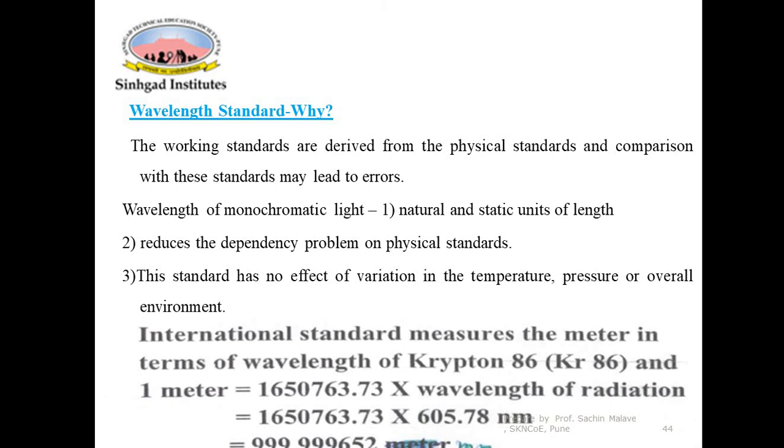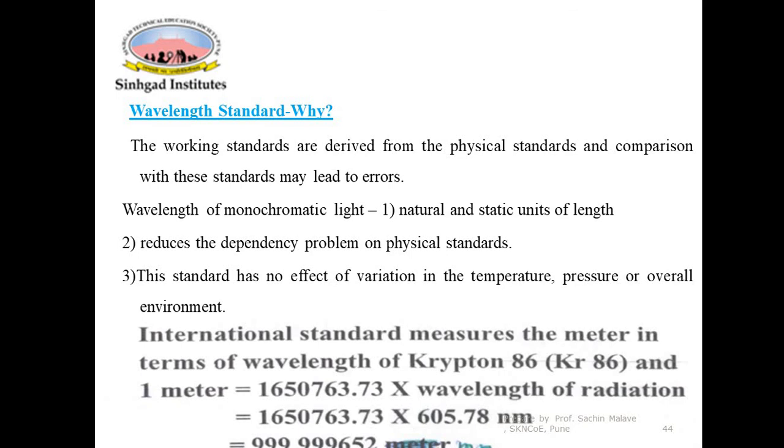So 1 meter is defined in terms of the wavelength as 1 meter is equal to 1650763.73 times the wavelength of the radiation of the krypton 86 isotope. The wavelength of this particular item, the krypton 86 isotope, is taken, and its wavelength of radiation is multiplied by this number, 1650763.73. The wavelength of the radiation of krypton 86 is 605.78 nanometer. Overall it will be a total of 1 meter distance. So 1 meter is equal to this number times the wavelength of the radiation of krypton 86 isotope.